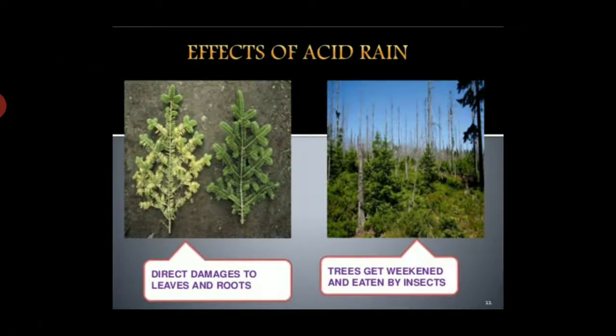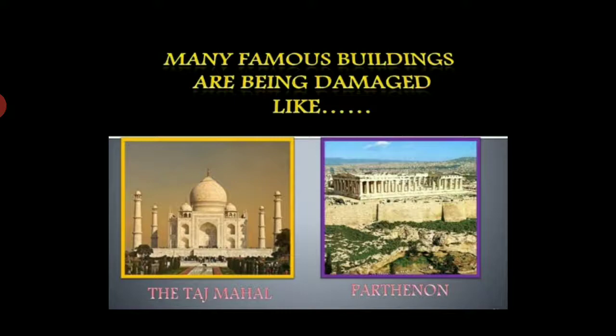Effects of acid rain. Acid rain directly damages the leaves and roots. Trees get weakened and eaten by insects. Many famous buildings are being damaged by acid rain, such as the Taj Mahal and the Parthenon.